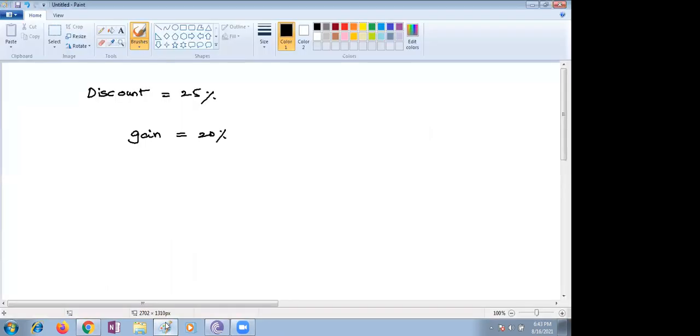Ma'am, we can try the options, that 40% we can mark on 140. If you take 40%, no, Sahu, we are supposed to know the procedure, right? Ma'am, I'm saying we can try the options. Discount percent is nothing but discount divided by MP into 100. Coming to gain percent, he still gains 20%.